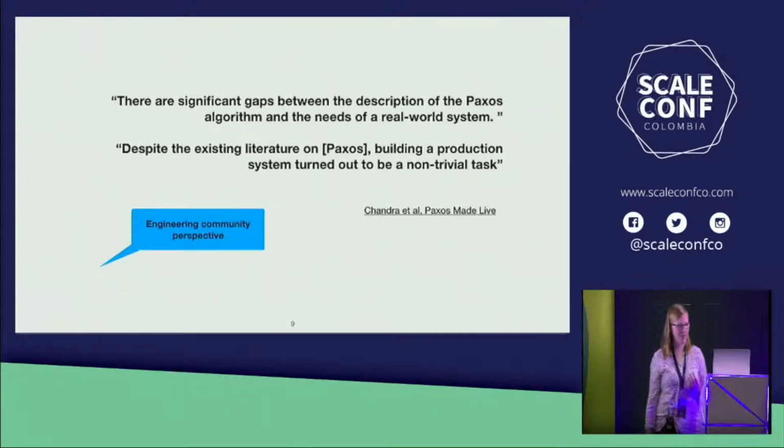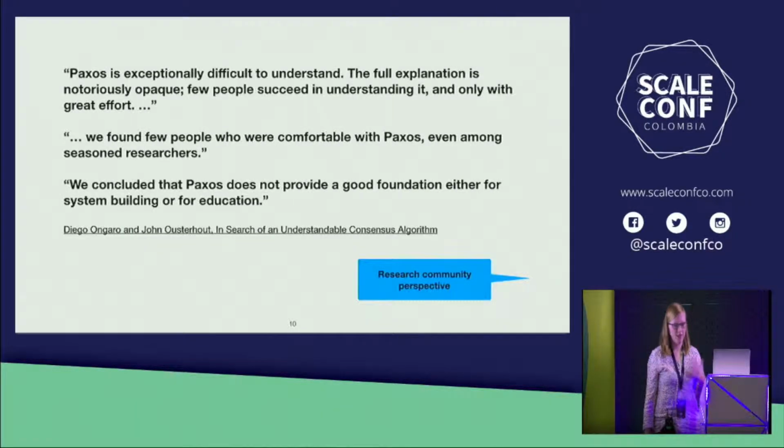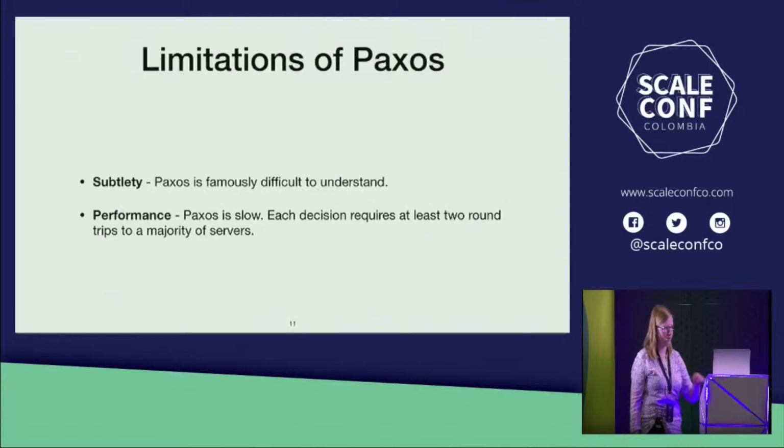There are significant gaps between the description of the Paxos algorithm and the needs of a real-world system. And it's not just engineers who are struggling with this. Also, researchers in the field of systems do too. So in the Raft paper, they say, we concluded that Paxos does not provide a good foundation for building systems or for education. It's clear that there's a substantial issue when it comes to the subtlety and the understandability of the Paxos algorithm. For me, this is just one of the 2 main limitations of Paxos.